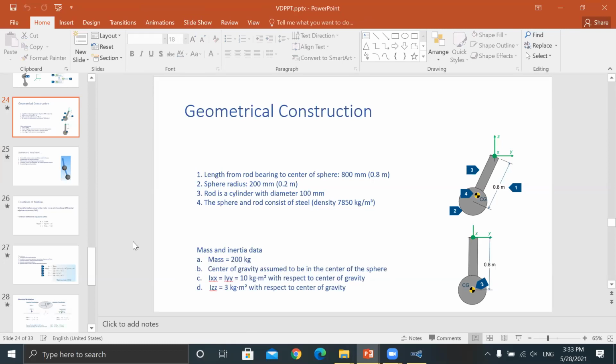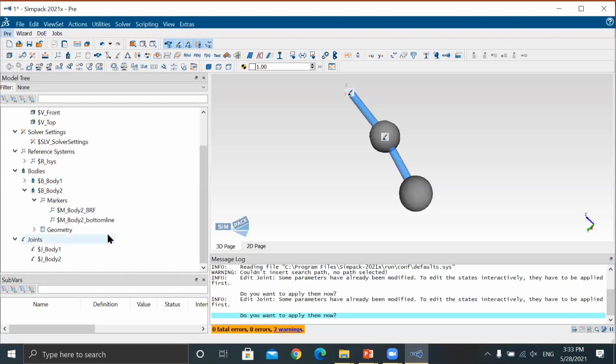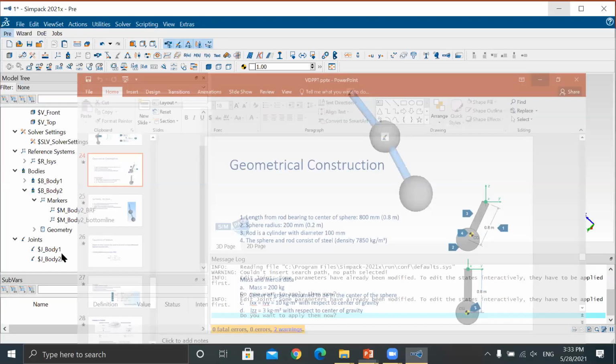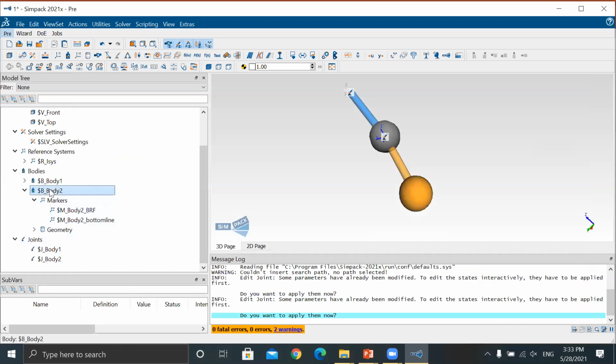Okay, and center of gravity with respect to positions. Okay. Now for this, what you have to do? Body to right click, properties.